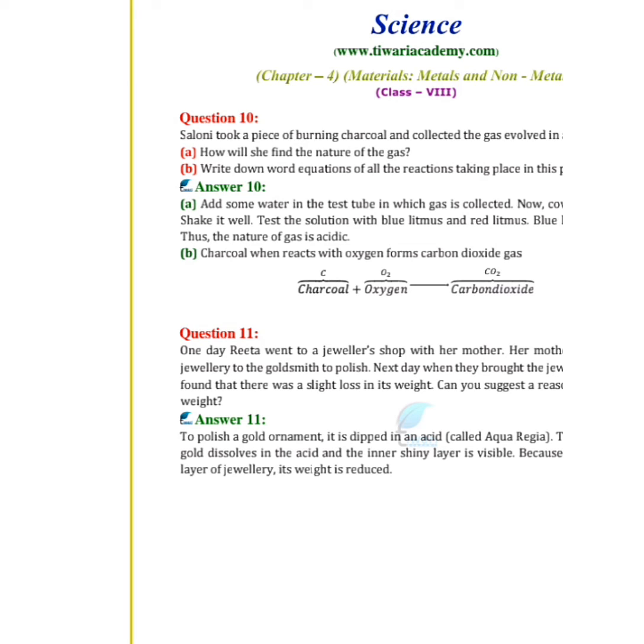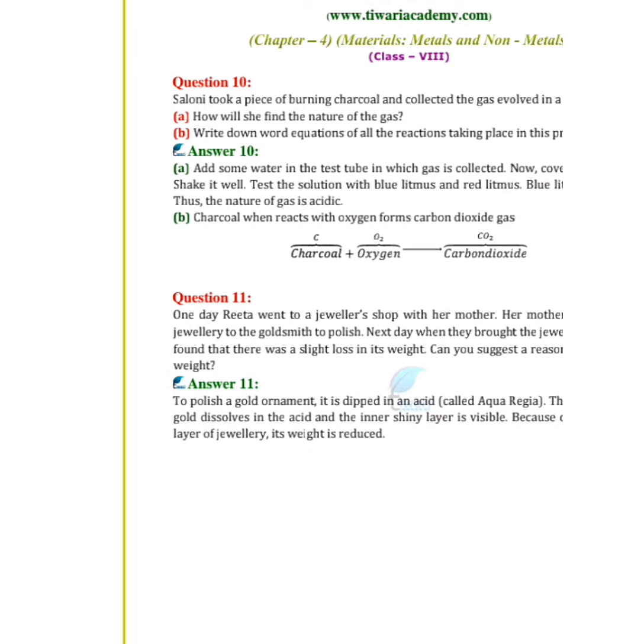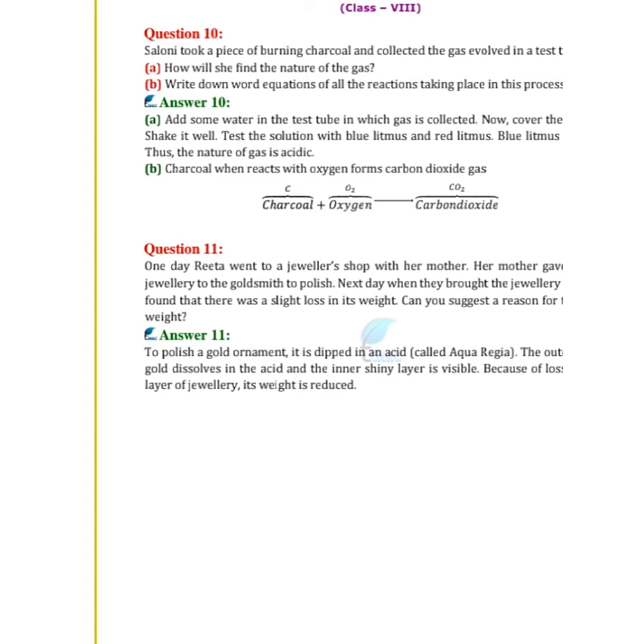Okay, let's see question B. Write down the equation of all the reactions taking place in this process. Charcoal, when it reacts with oxygen, forms carbon dioxide gas. So charcoal means C, oxygen means O2, and carbon dioxide means CO2. Okay, question number 11. This is the last question of this exercise.